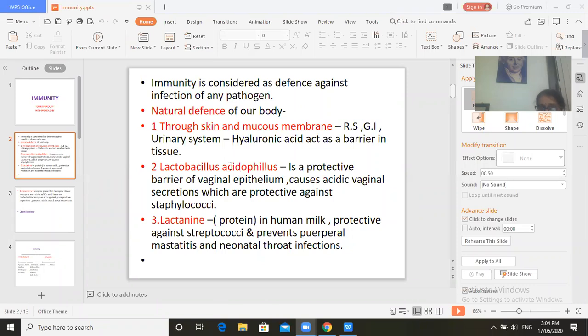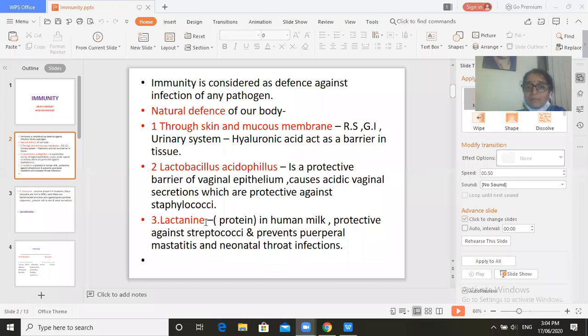So the second defense mechanism present in our body, we also call innate immunity, that is present from birth. Okay. So these things are present since birth.